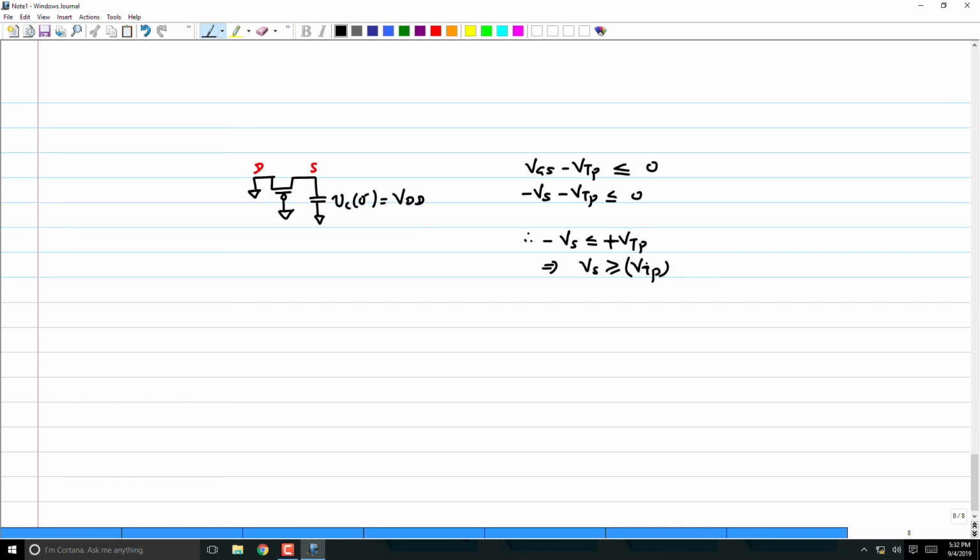So how will you write this general condition? I have a gate voltage, I have some drain voltage, and the capacitor is initially charged to VDD. I think this will be a little hard to put down in a general form because it depends on what the voltages are. So it's better you just apply this particular condition: identify drain and source first, check that VGS minus VTP is less than 0, and then find out up to what it can go.